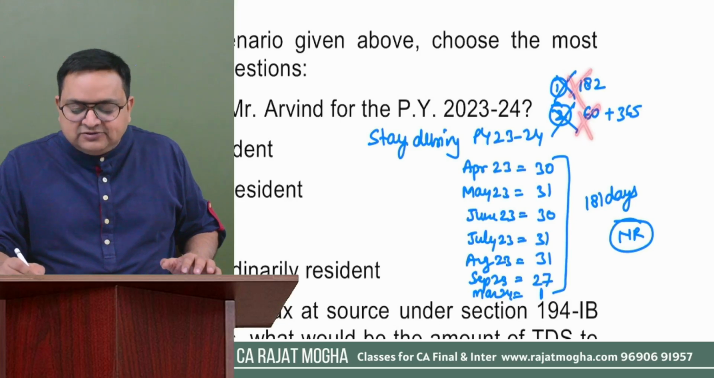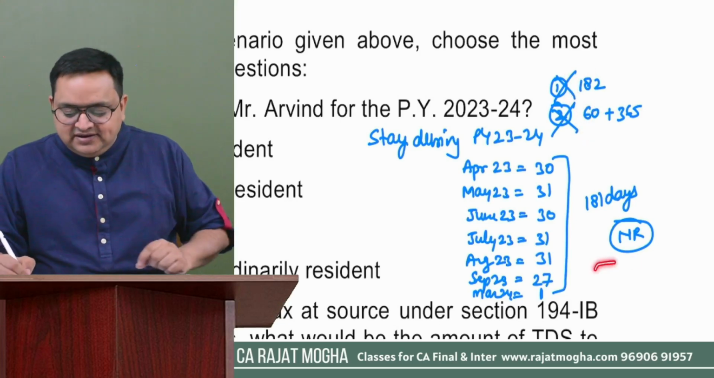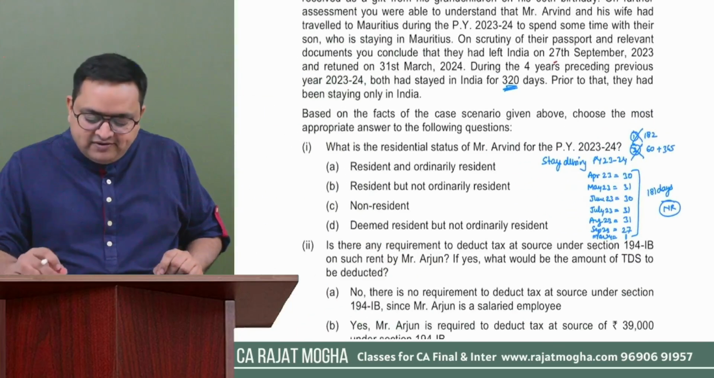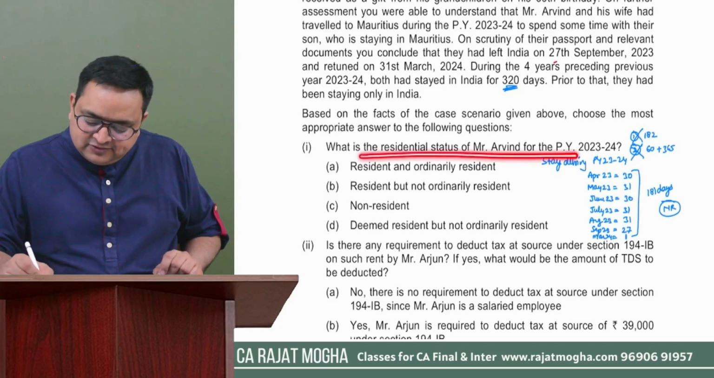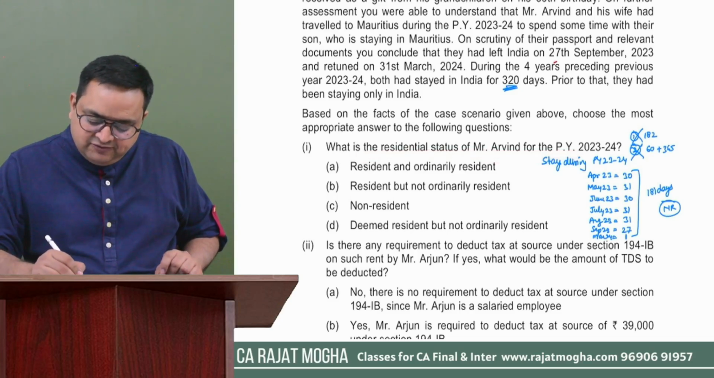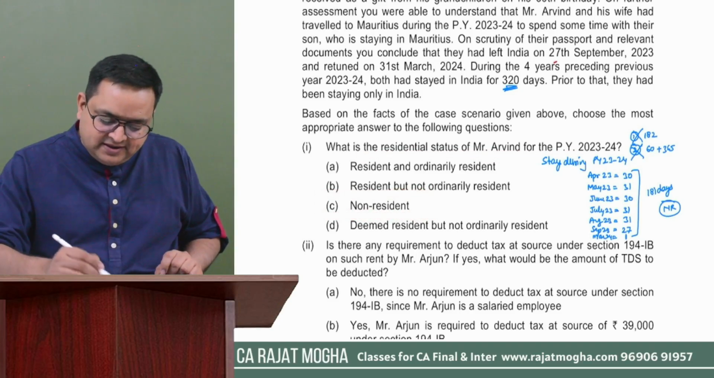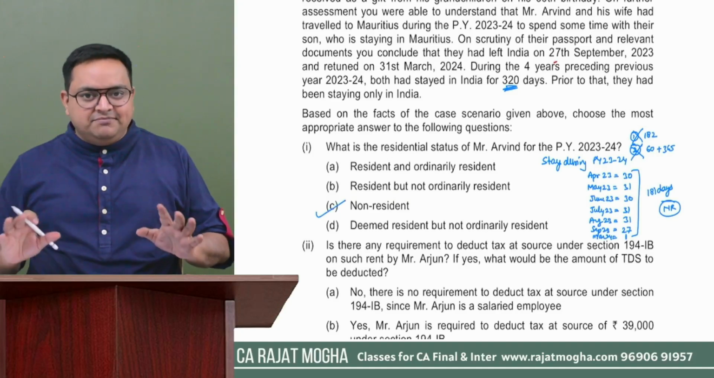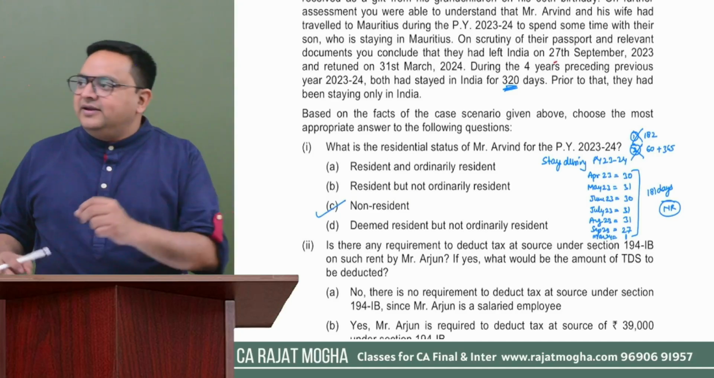So this person is not satisfying any of the basic conditions. So this person would be a non-resident. So what is the residential status of Mr. Arvind? He would be a non-resident. My answer is C. Got it? Simple. Okay. Let's come to the next question.